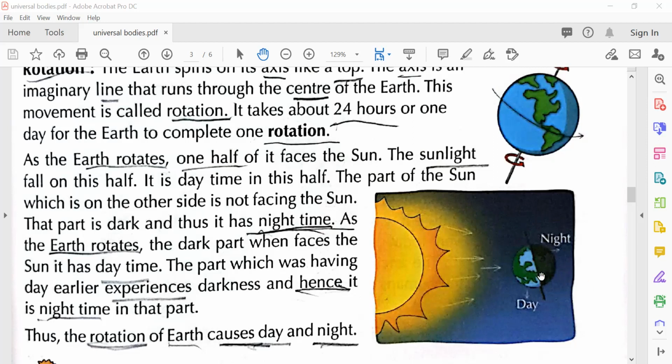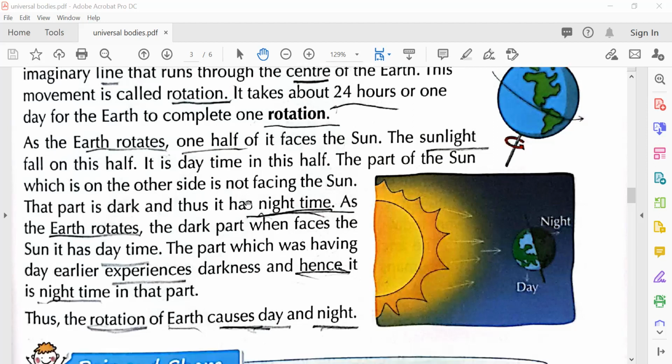It will rotate. So when this side is facing the sun, it will have day and the other side will be night. Similarly, when it rotates, this night part will come to this side and have day, and this part will again become dark night. As the earth rotates, the dark part when it faces the sun has daytime. The part which was having day earlier experiences darkness and hence it is nighttime in that part. Thus the rotation of earth causes day and night.